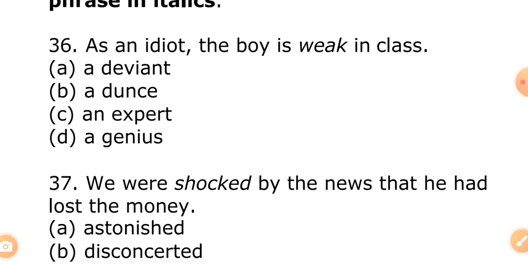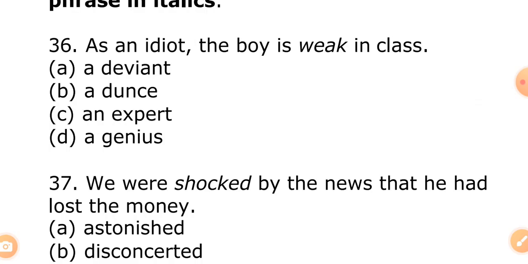Question 36. As an idiot, the boy is weak in class. Remember, we're talking about opposite in meaning, and the word in italics is weak, W-E-A-K. As an idiot, the boy is weak in class. A, a deviant. B, a dunce. C, an expert. D, a genius. Opposite in meaning of weak.